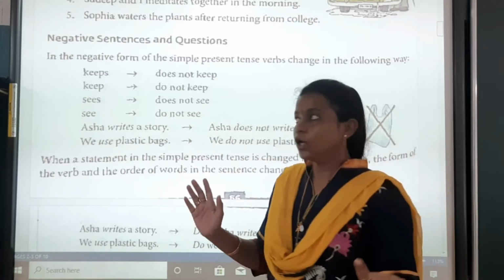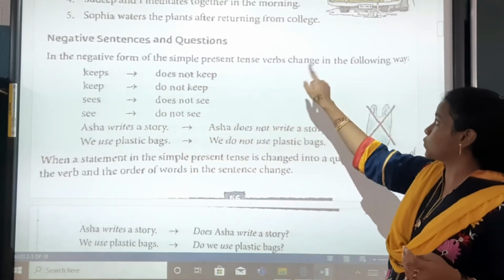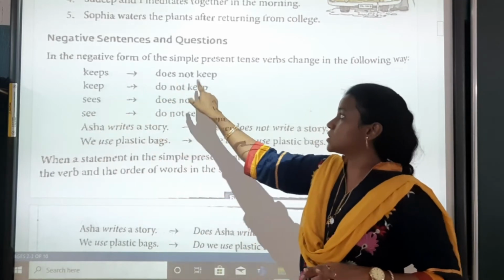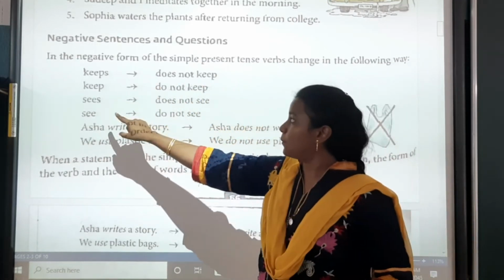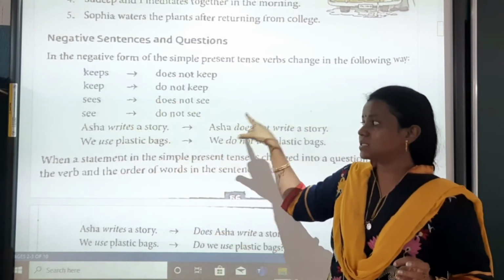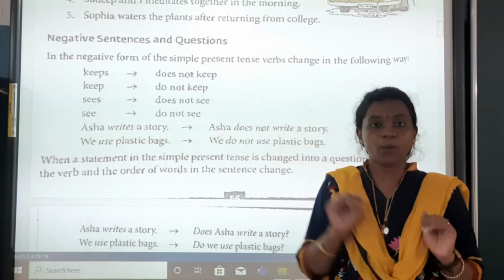With does or do. So let's see. In the negative form of the simple present tense, verbs change in the following way. Keeps, so does not keep. Keep, do not keep. Sees, does not see. See, do not see. Now with this, what did you understand?